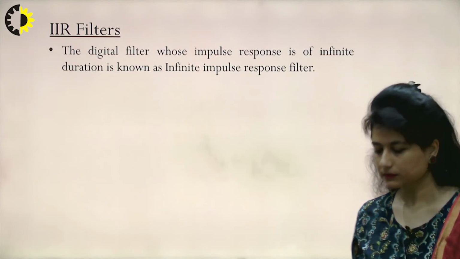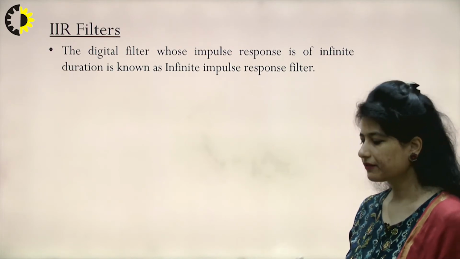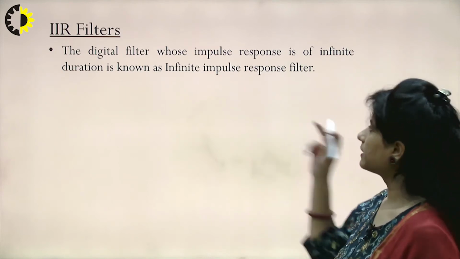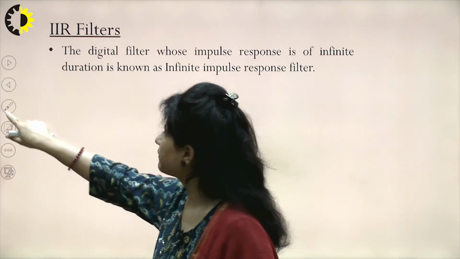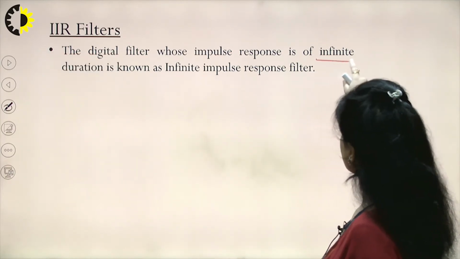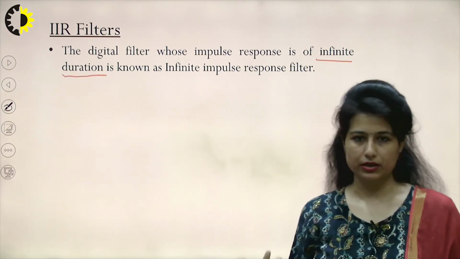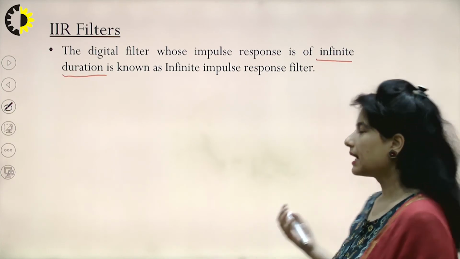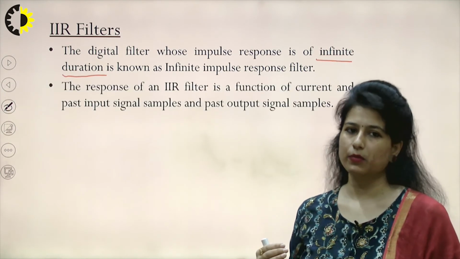response filter. So the way we have defined the impulse response of an FIR filter, a similar definition goes for the IIR filter as well. Now here also, the impulse response would be of infinite duration. I do not have a time limit or a duration in which I am getting my output. The duration can be infinite and the output of the system can be infinite. So these kinds of sample-producing systems are called infinite impulse response filters.